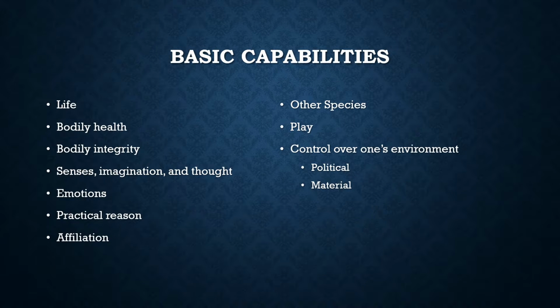The third type of capability that Nussbaum describes in her book is basic capabilities. She defines these capabilities as entitlements that people are born with, of which later make development and training possible. The 10 she mentions are as follows: life, bodily health, bodily integrity, sense, imagination, and thought, emotions, practical reason, affiliation, other species, play, and control over one's environment. If you believe that people have the right to these capabilities, then it is logical to consider them for the measurement of poverty.